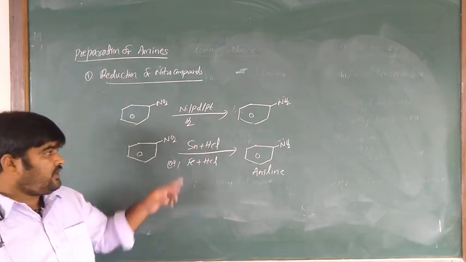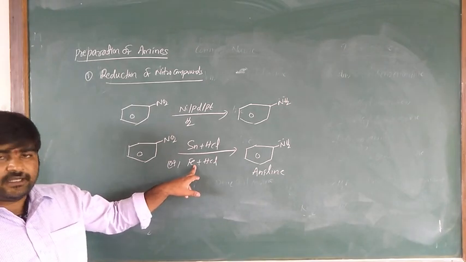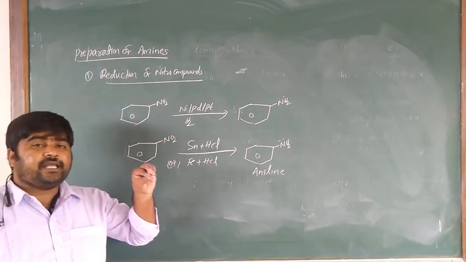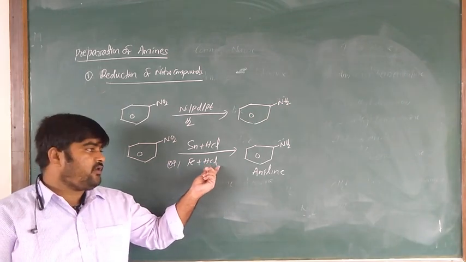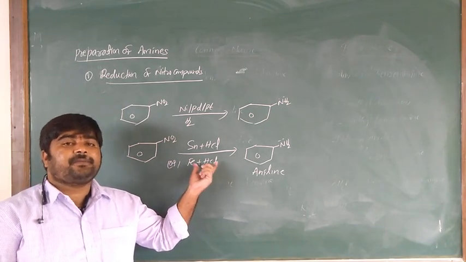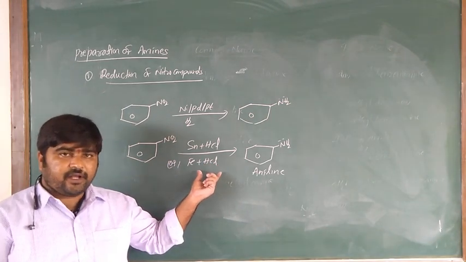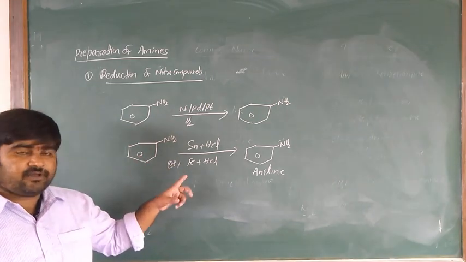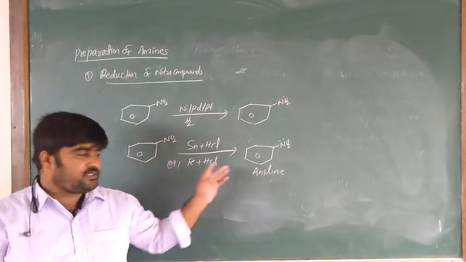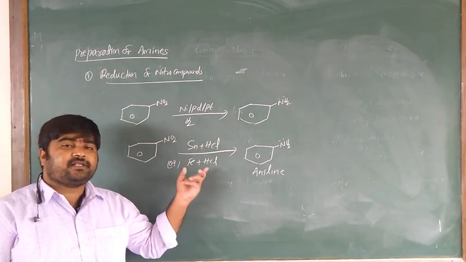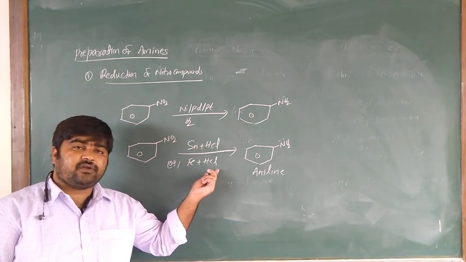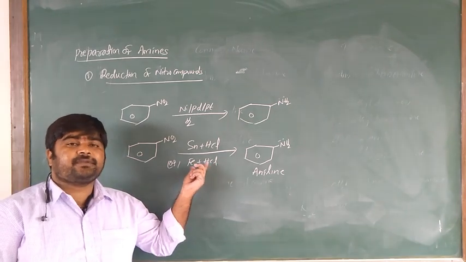So among tin and HCl and Fe plus HCl, nitrobenzene in the presence of iron scrap and a small quantity of HCl is the preferable one.